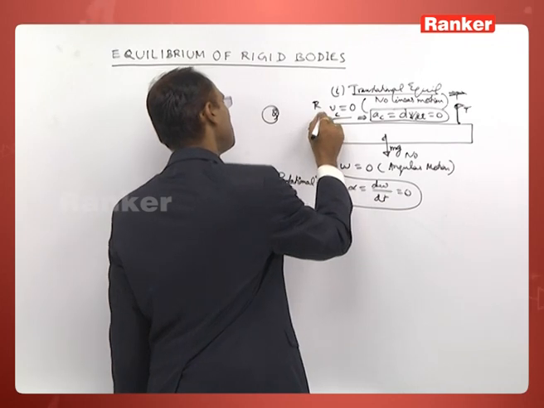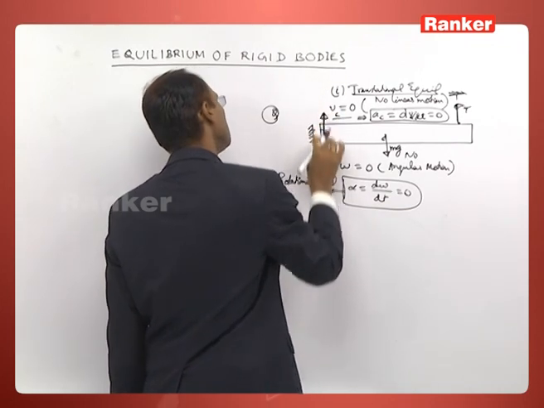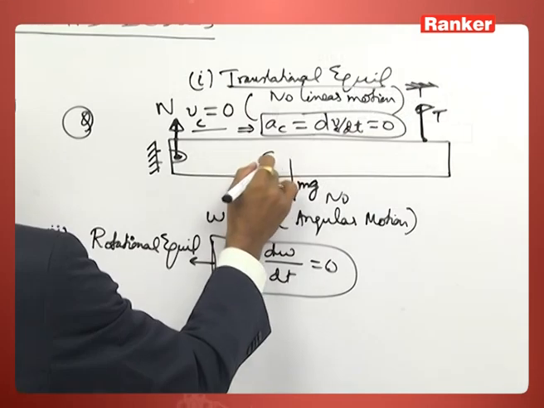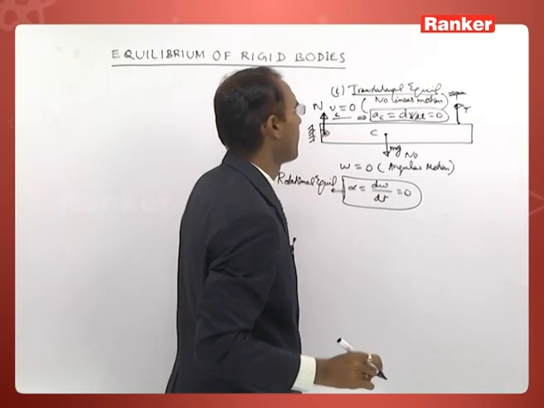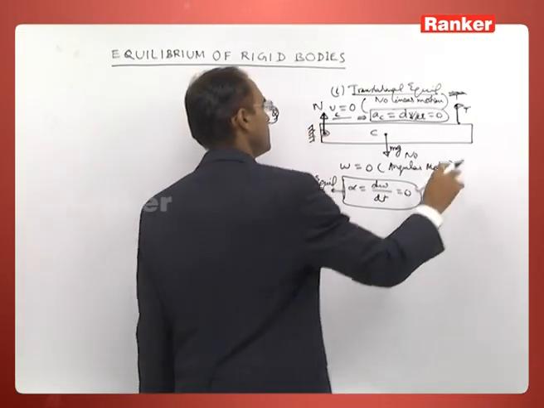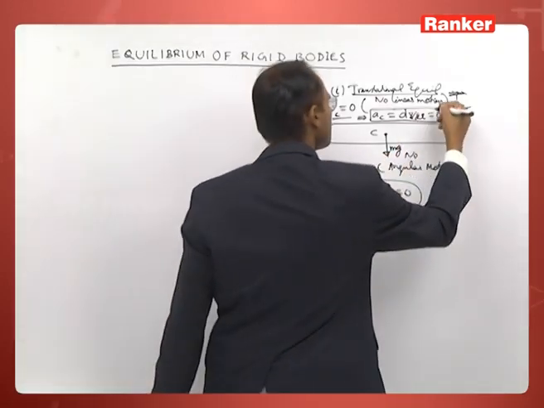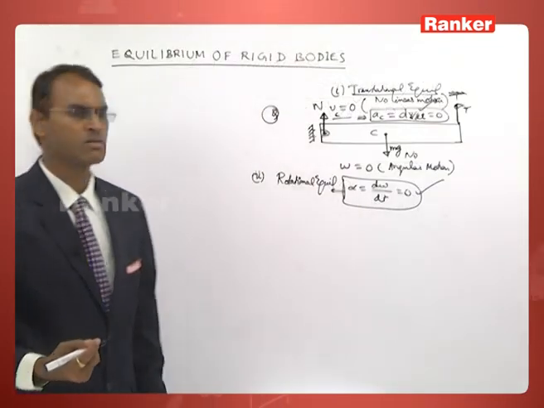One, the reaction force, since the reaction force is normal, this is called the normal reaction force. Gravity acts at the center of mass of the rod. Tension is here at the end of the rod. So, these are the given conditions. By seeing the physical situation, you can understand.